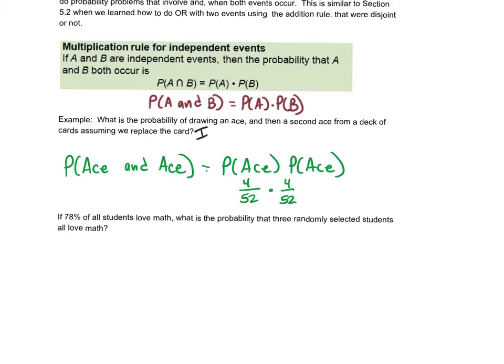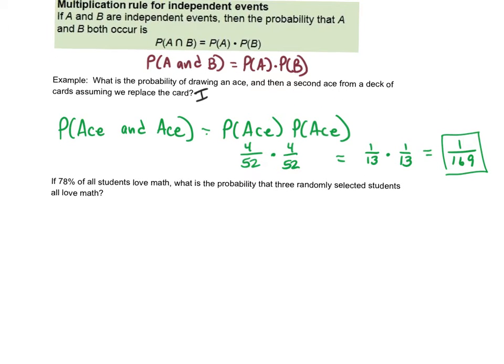Now, you can multiply it and then reduce, but I think it's easier to reduce these fractions first, and 4 does divide into 52. This becomes 1 out of 13, so this would become 1 out of 13. You can reduce it later, but it's always easier to reduce before you multiply. So that'll be 1 out of 169. So the probability of getting 2 aces, assuming you put them back, is 1 out of 169.